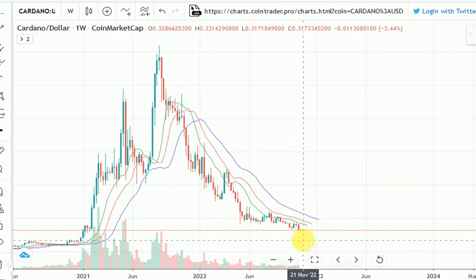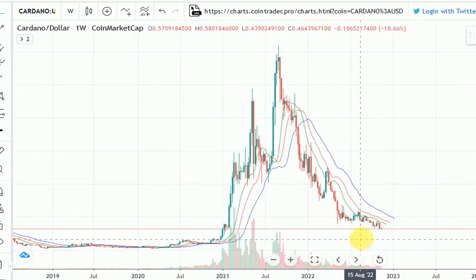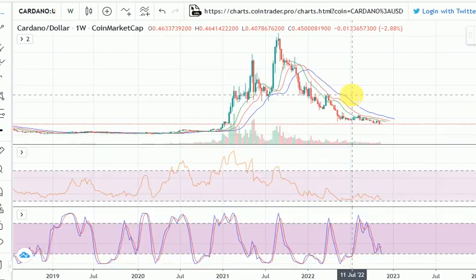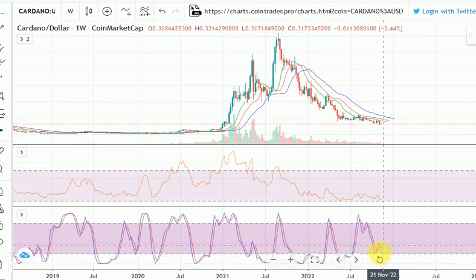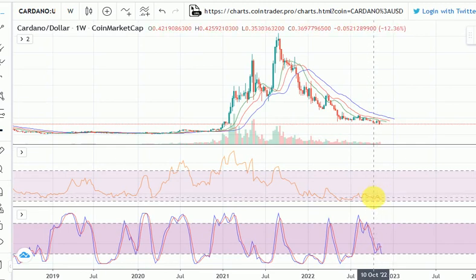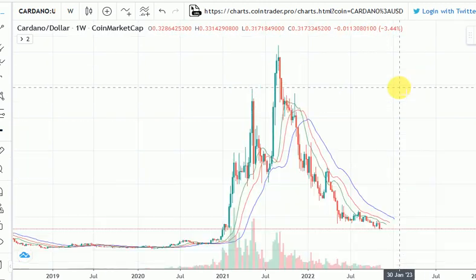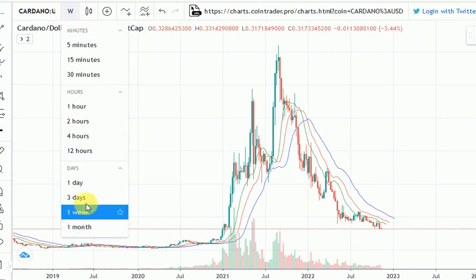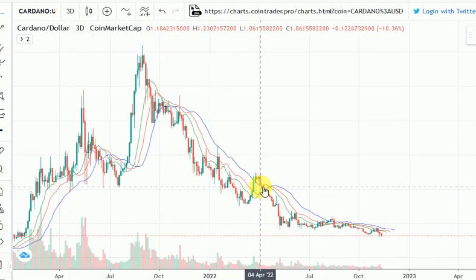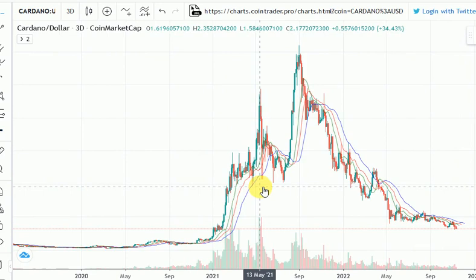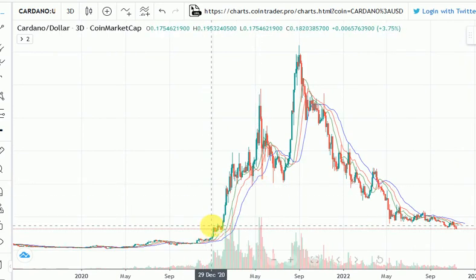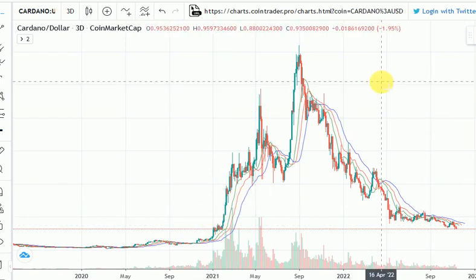Probably we should still see more downward price action, as we should probably dump down to the support of 17 cents. If you pull up our indicators on the weekly, we're getting a little oversold right here. Same thing on the RSI and the stochastic. If you pull up the 3 days, the 3 days gives us more context that we're really oversold. We've really gone down, probably at support for ADA or Cardano.